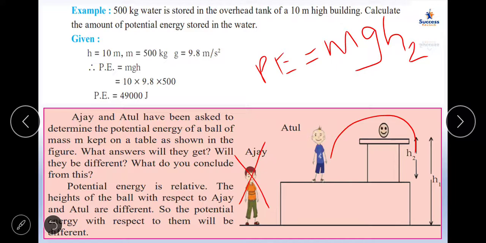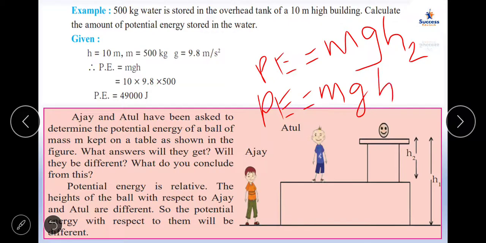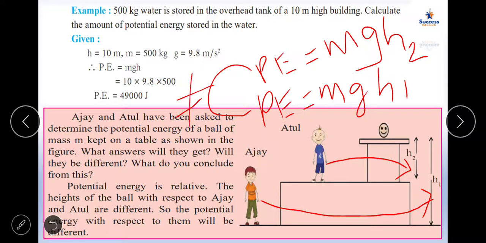Now when Ajay is standing here and Ajay is asked the same question, what will Ajay say? Potential energy is equal to mgh1, because according to Ajay the height is h1, and according to Atul the height is h2. So both the answers are not equal, correct? They will get this answer and this answer. Will they be different? Yes, the answers will be different.